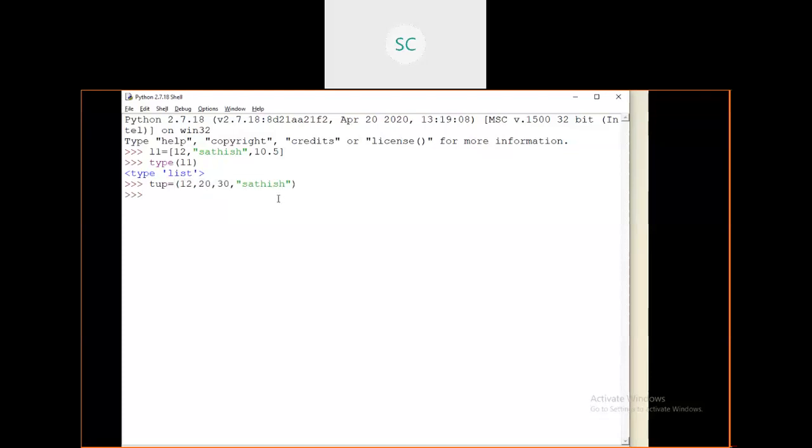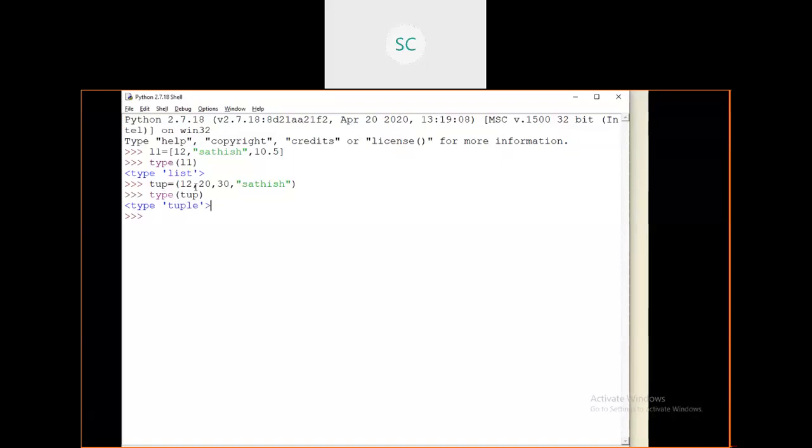This is the way you can create a tuple variable. If you check the type of this variable tup using the type operator, you can see this is a tuple.